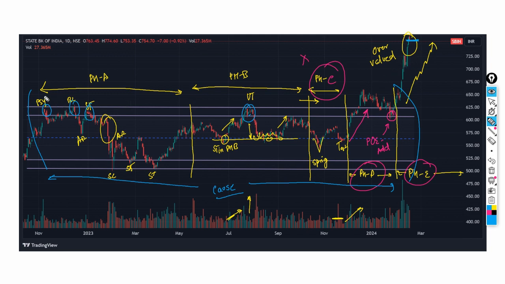When we say that the operator has bought for almost more than a year, and now we are entering a markup phase, understand whether the operator is going to book profit for only this much percentage, because he has accumulated over the entire trading range and now we are in the markup phase. These are the kind of questions one should be asking while analyzing stocks or building positions. If you ask the right questions, you are going to get the right answers.